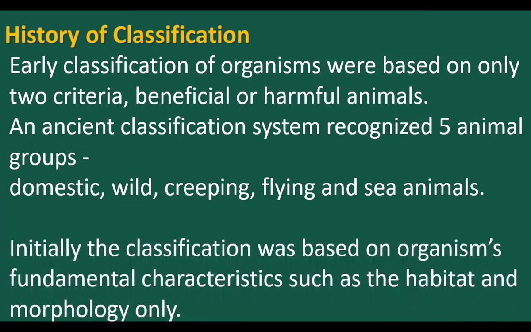Initially, the classification was based on organisms' fundamental characteristics such as habitat and morphology. What is morphology? External appearance is called morphology. Morphology and the living phase of an organism were considered while grouping organisms in ancient times.